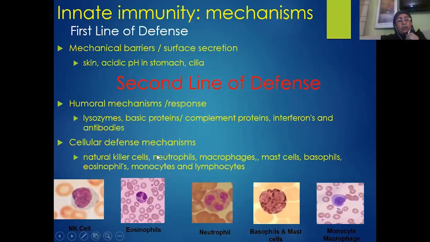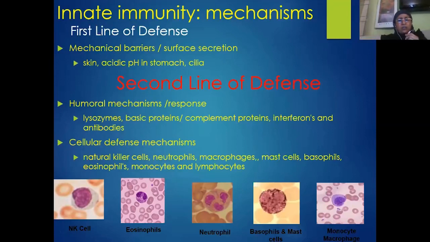Similarly, we have the cellular defense mechanisms, where we'll be studying the role of various types of WBC cells. So we know that in the blood, apart from RBC cells, we have varieties of WBC cells. We are all born with these cells. And you all must have studied in your lower classes that these WBC cells are called leukocytes, and they are the soldiers of our body to fight against the germs.